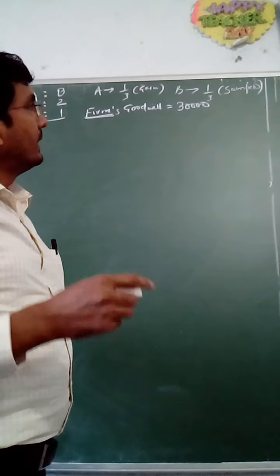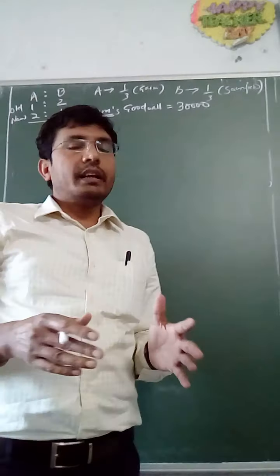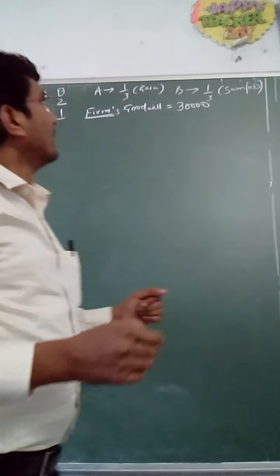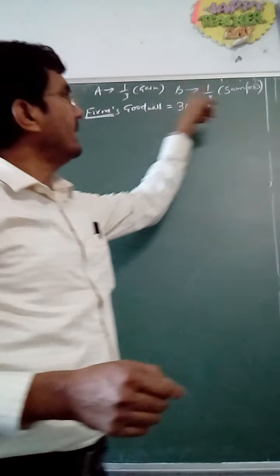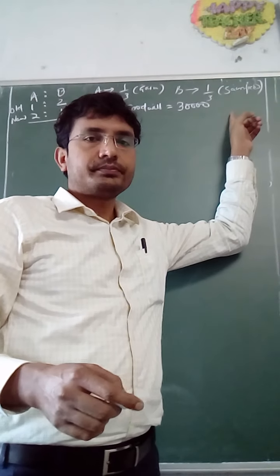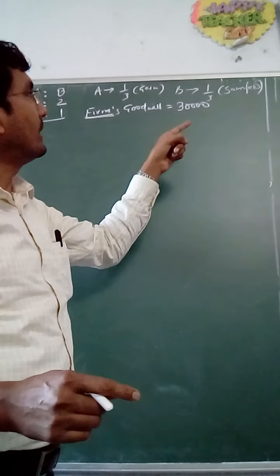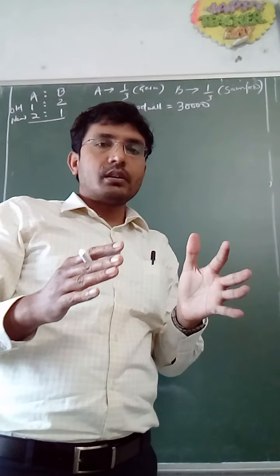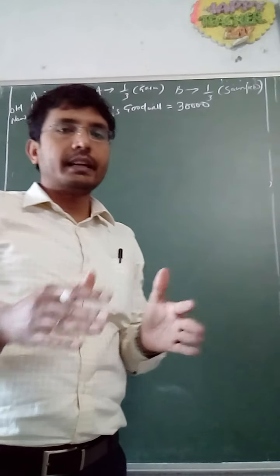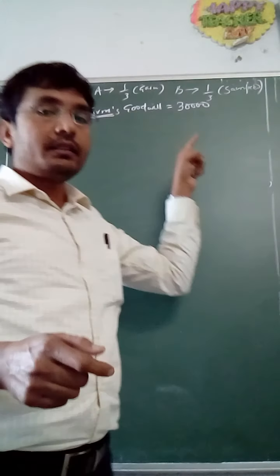In the scheme of adjustment of goodwill, what is done actually is that the gaining partner compensates the sacrificing partner for the amount of profit that he has gained because of the change in PSR.